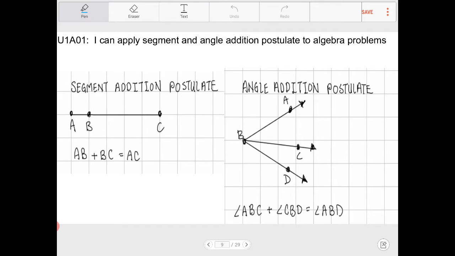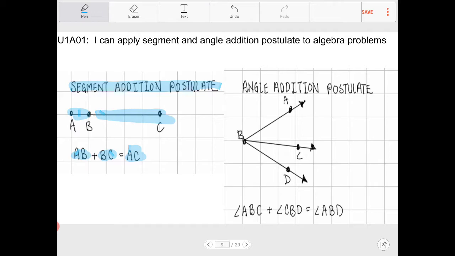So the first concept here is the segment addition postulate. And what is the segment addition postulate? Well, the segment addition postulate simply states that if I have a segment AB and I have a segment BC and they happen to be on the same line, then the overall length will be the combination of those two segments. So if I have AB plus BC, guess what we're going to end up with? We're going to end up with AC. That's the segment addition postulate. Simple enough, isn't it?